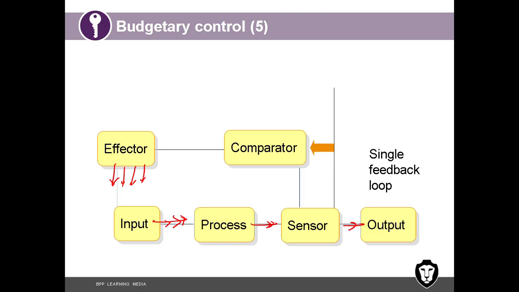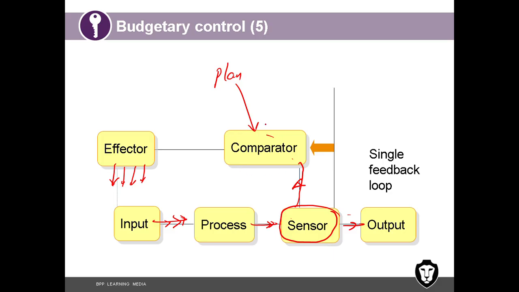Before you take it out to the customer, you have a sensor. What this sensor does is take this output and send it to the comparator, before giving it to the outsiders. Comparator compares this output with the expected output. Already we will have the expected output, the plan. So comparator compares the planned output and the output we are getting from this process.